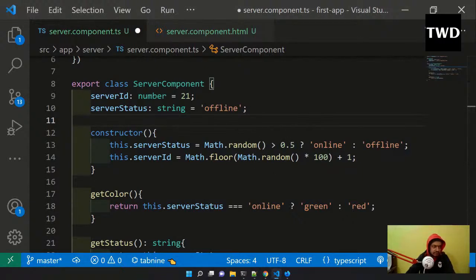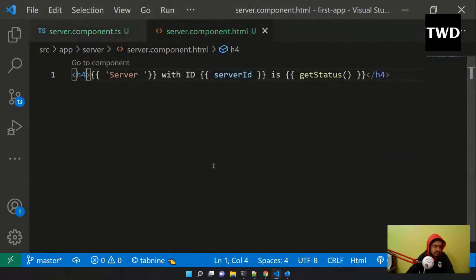So I will go to server.component.html, and in this h4 I will show something nice.